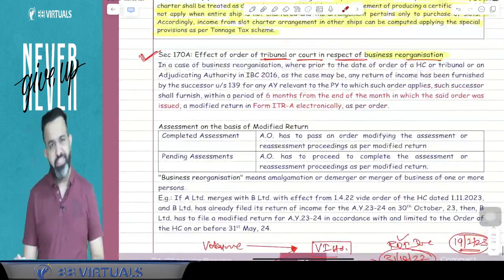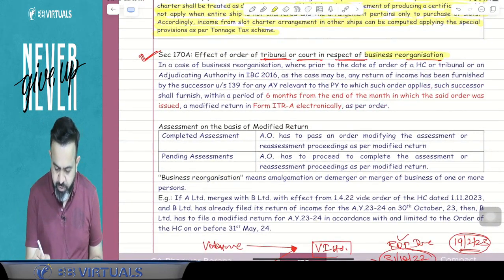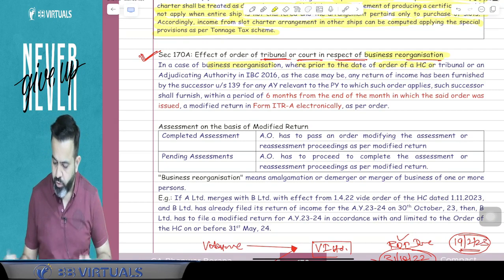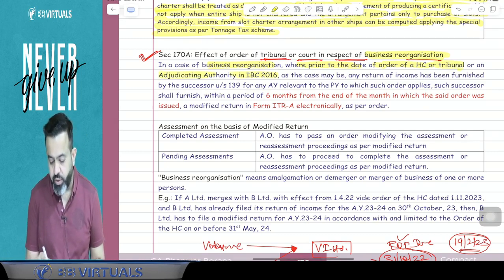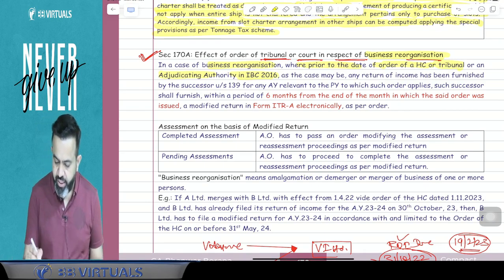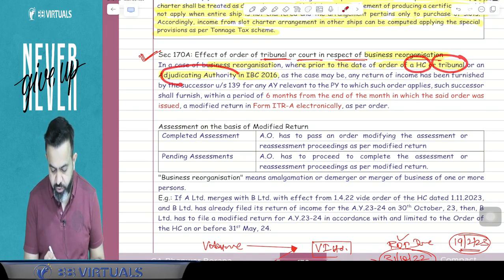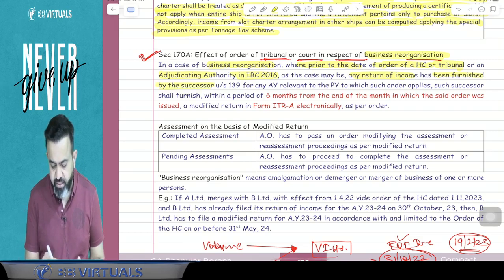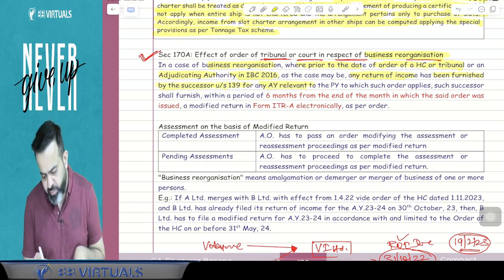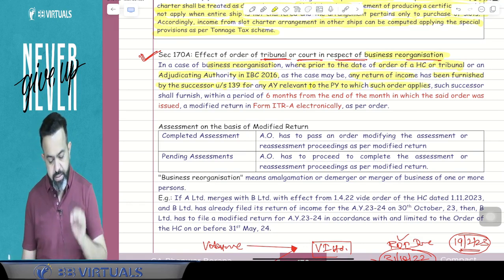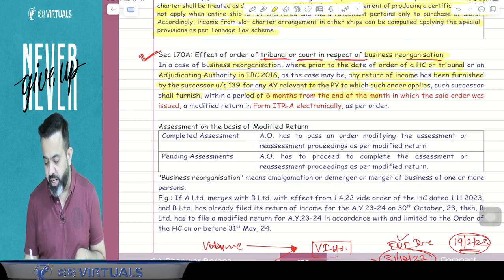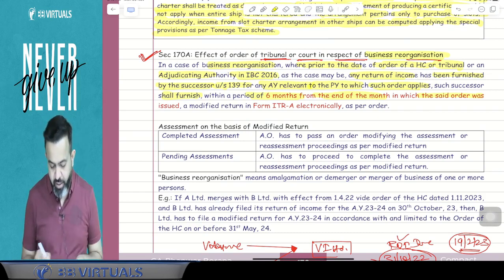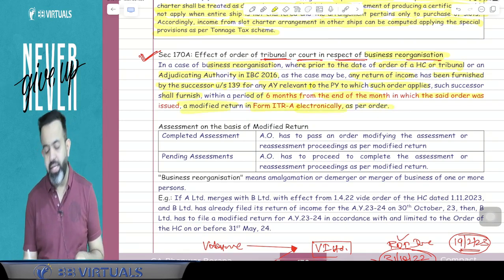So guys, try to understand what this particular section says. In case of business reorganization, where prior to the date of order of the High Court or a tribunal or an adjudicating authority under IBC 2016, as the case may be, a return of income has been furnished by the successor under section 139 for any assessment year relevant to the previous year to which such order applies, such successor shall furnish, within a period of 6 months from the end of the month in which the order was issued, a modified return in ITR-A electronically as per the order.